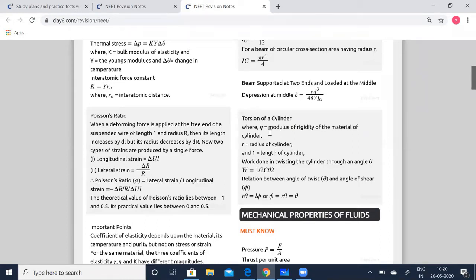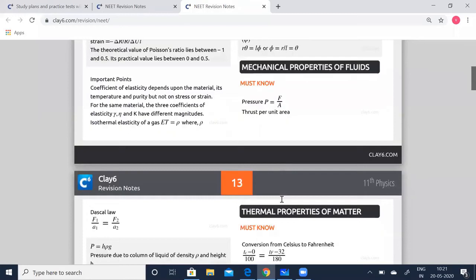Torsion of a cylinder. Eta is the modulus of rigidity of material of the cylinder, R is the radius and L is the length of the cylinder. Work done in twisting the cylinder through an angle theta is given by W is equal to half C theta squared. Relation between angle of twist theta and the angle of shear phi is given by R theta is equal to L phi, or phi is equal to R by L times theta.